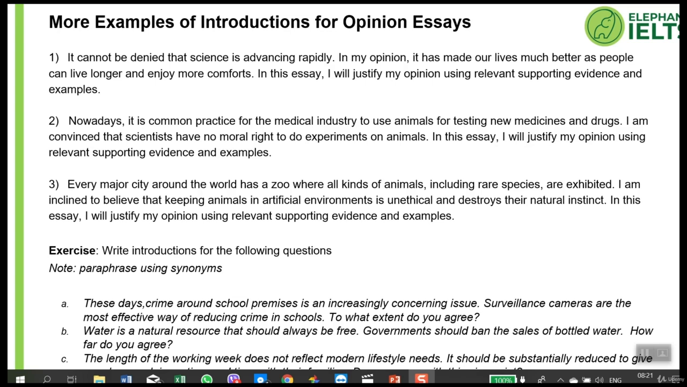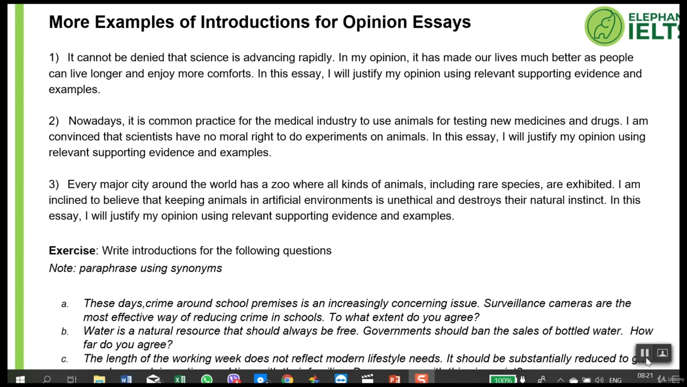What's this question about? Every major city around the world has a zoo where all kinds of animals, including rare species, are exhibited. I'm inclined to believe that keeping animals in artificial environments is unethical and destroys their natural instinct. In this essay, I will justify my opinion using relevant supporting evidence and examples.